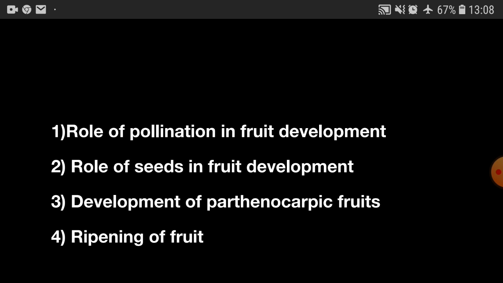So, first of all, we will take the role of pollination in fruit development. Pollination is an important process essential for fertilization, seed development, growth of ovary and prevention of ovary abscission, that is, dropping of the ovary. After pollination, the pollen grains release the wall-held proteins and other components. By this process, the recognition factors from pollen and stigma come close to each other. As soon as the pollen recognition is established, the growth in the ovary shows abrupt changes.